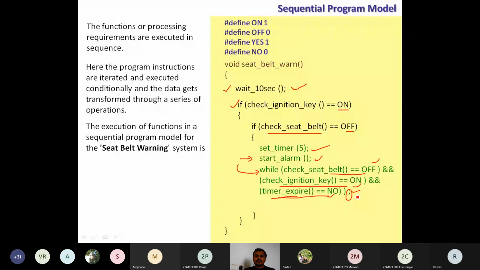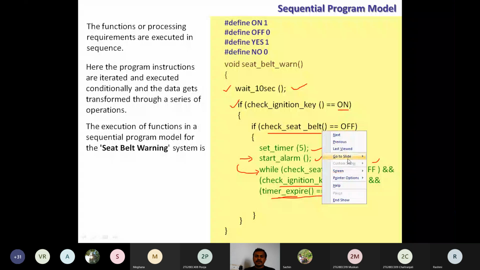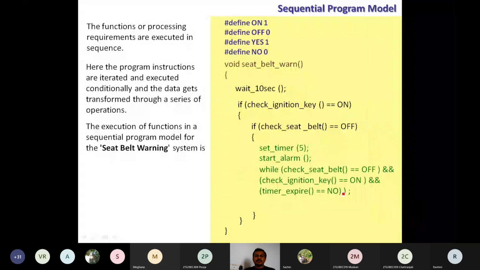So when is it going to be broken? When any one of these three conditions fails. During that 5 second period, if the seat belt is fastened, this condition fails.